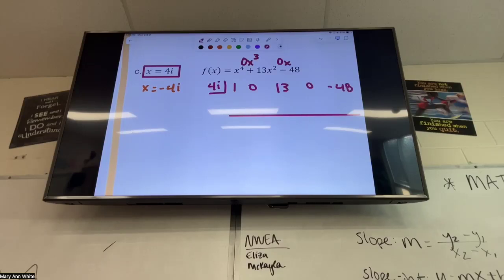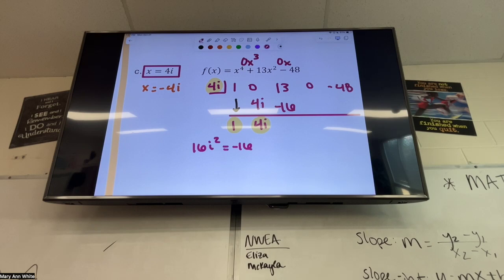The reason I wanted to do a normal one first is to show you that it's the exact same process. We're just going to get funky answers, okay? So I bring that 1 down, and again, like I did last time, I'm going to multiply 1 times whatever's in the house. What's 1 times 4i? 4i. Can you do 0 plus 4i? It's just going to be 4i, right? So bring that 4i down. Now, what's 4i times 4i? 16i squared, and what is 16i squared the same thing as? Negative 16.